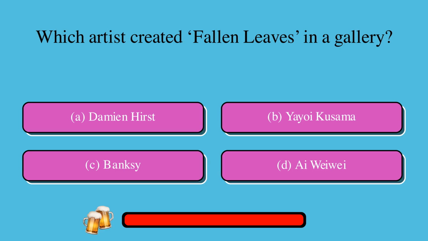Which artist created Fallen Leaves in a Gallery? A. Damien Hirst, or B. Yayoi Kusama, or C. Banksy, or D. Ai Weiwei? The correct answer is D. Ai Weiwei.